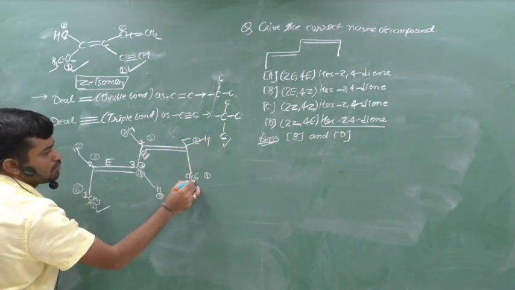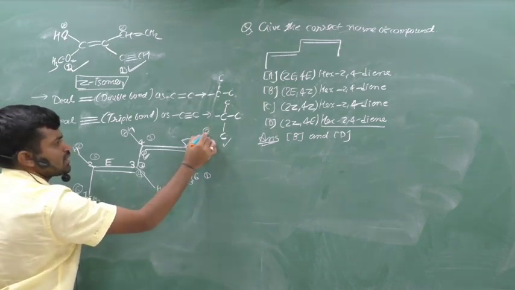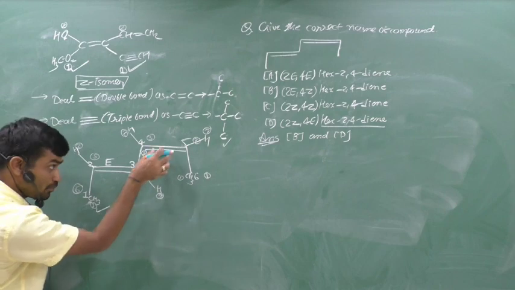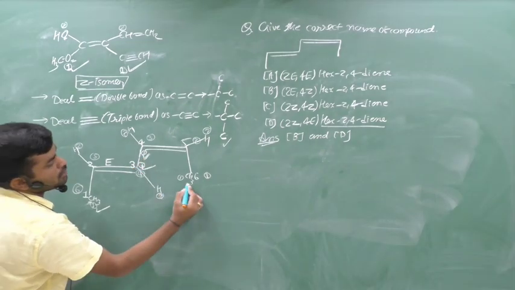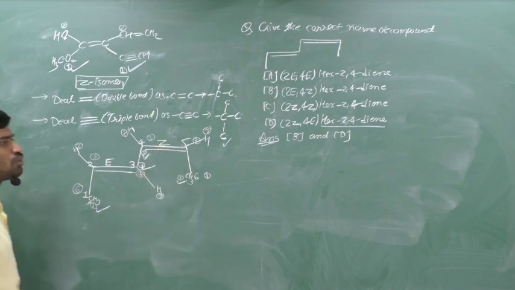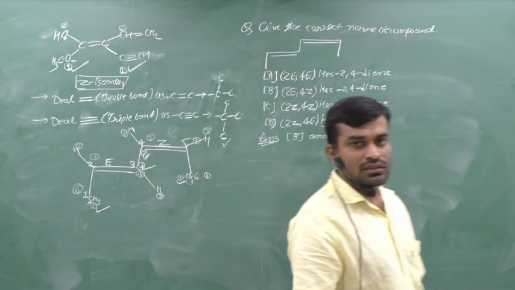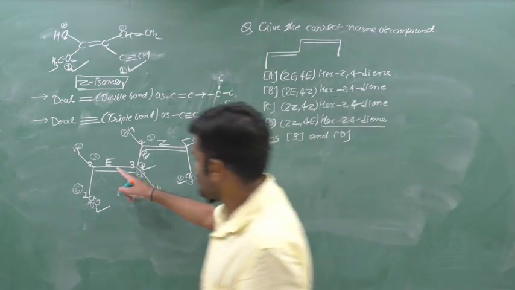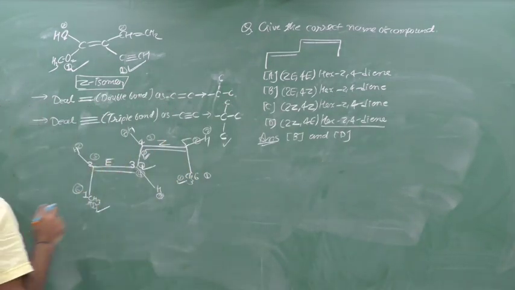Carbon is first priority. Now the higher priorities of this double bond are on the same side, which means the geometry of this bond is Z. Any doubt? This position is E, this position is Z.